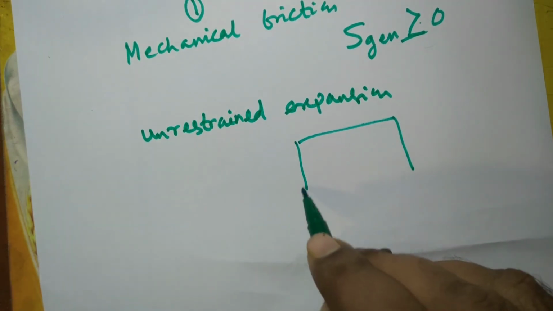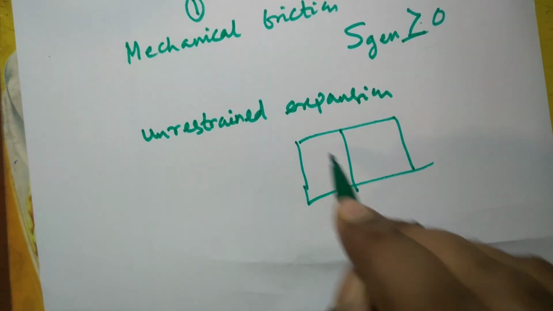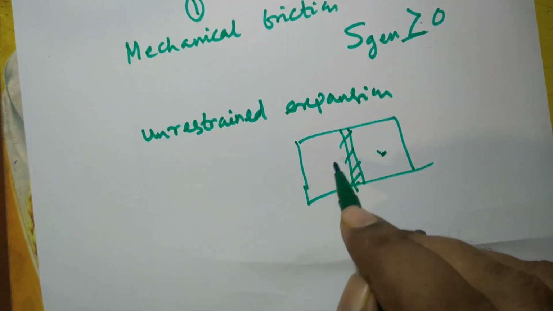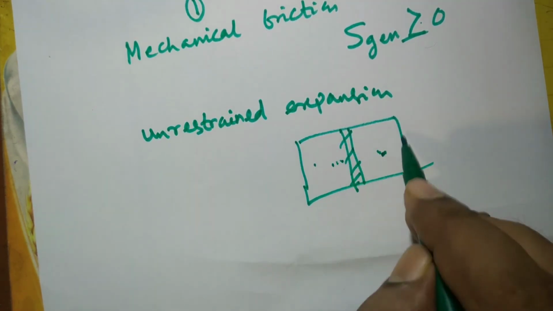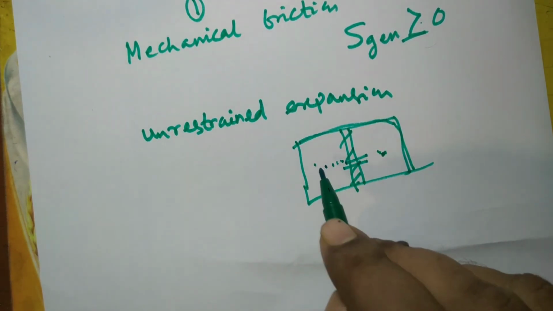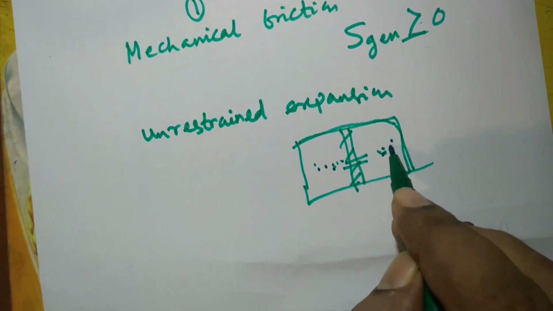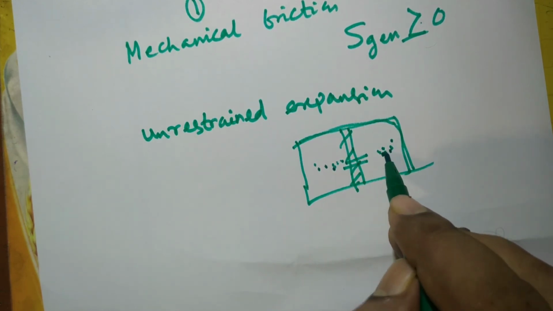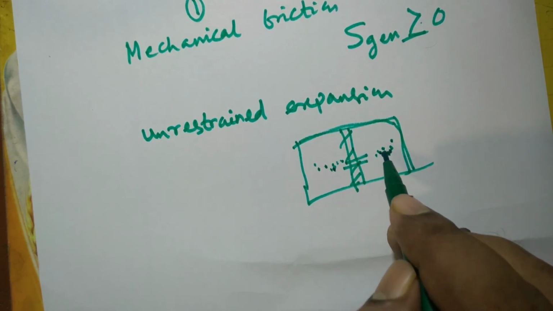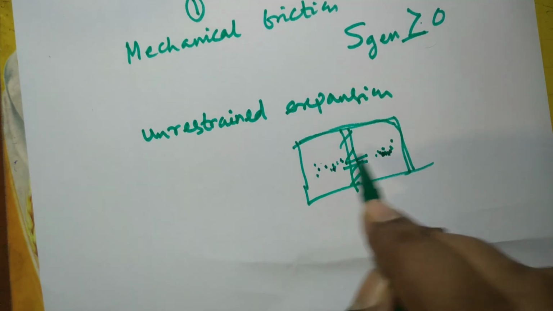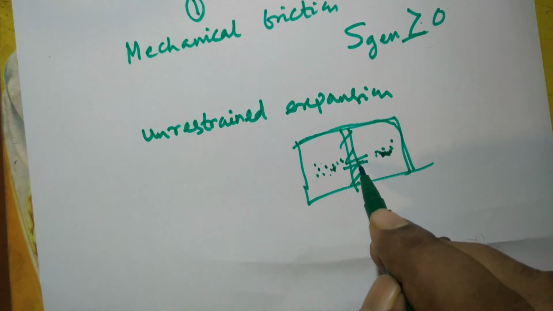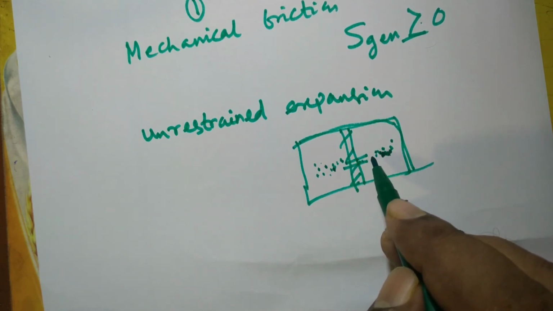Suppose there are two compartments, and here it is vacuum, and if the whole system is punctured, then the air or gas inside this part will rush into the vacuum part, because there is no pressure here. A system always has to work against pressure. Here there is no pressure, so that's why it is called free or unrestrained. There is no resistance of any kind here, free expansion. But it can be proved that this is an irreversible process.